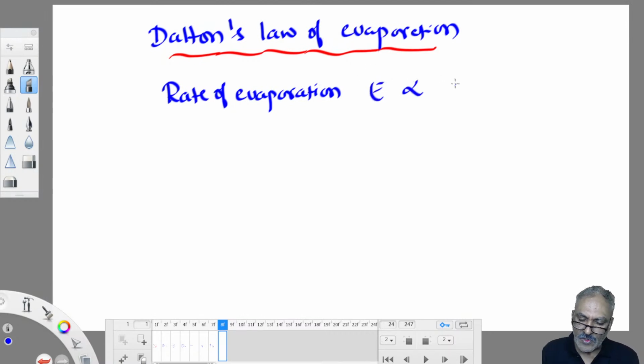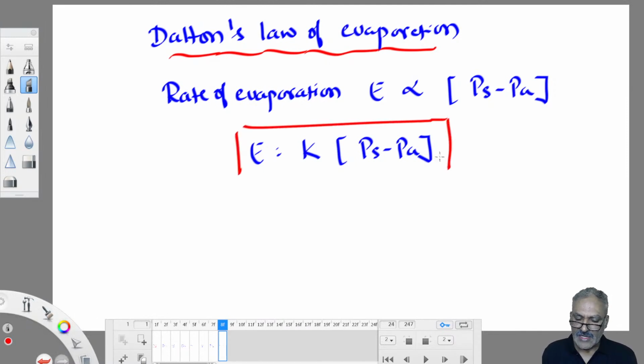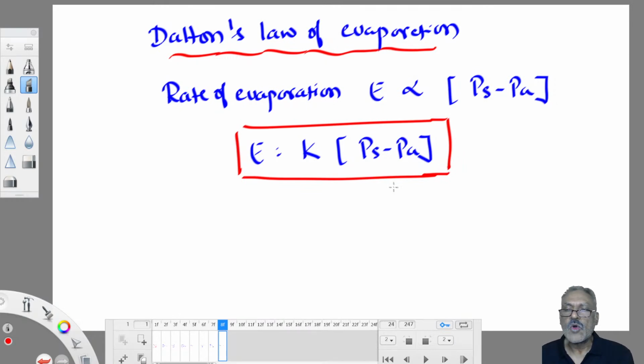E is proportional to the difference between saturation vapor pressure and actual vapor pressure. To remove that proportionality, we keep one constant, so that we can give a mathematical treatment to this. So E is equal to K into (PS minus PA). This is a basis to work out all kinds of estimations related to evaporation. Hope it is clear to you.